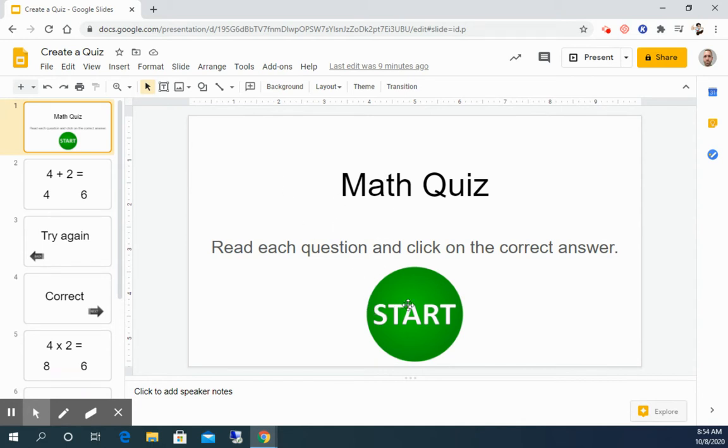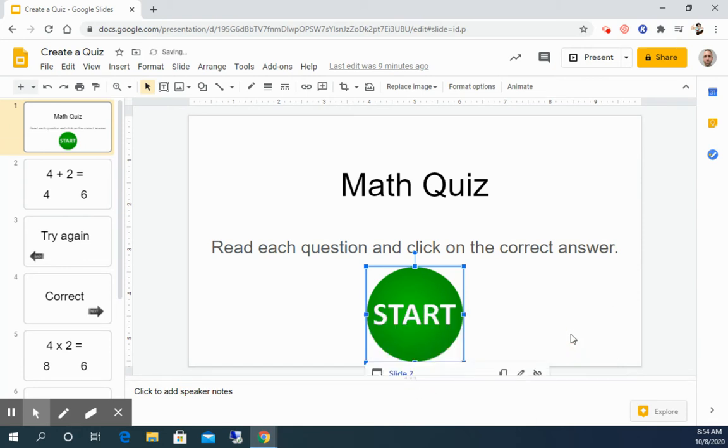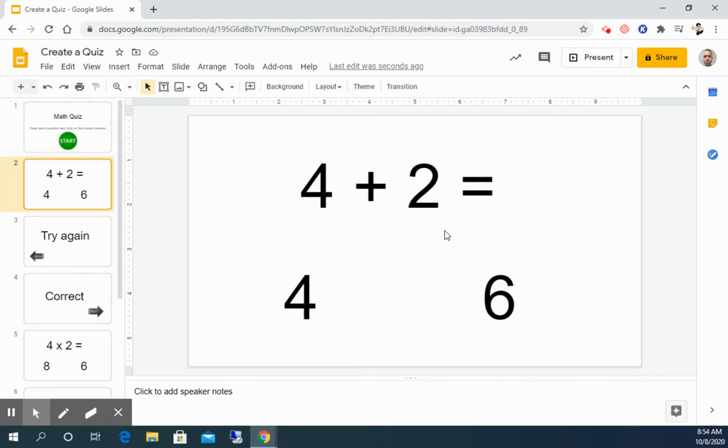So the first thing I need to do is click on Start, and then I'm going to go up to my toolbar and click on Insert Link. And I'm not going to paste a link. I want to click on Slides in this presentation, and I want it to go to slide number 2. So I click on slide number 2 and then apply. So what will happen now when we present this slide, when you click on Start, it'll bring us to slide number 2.